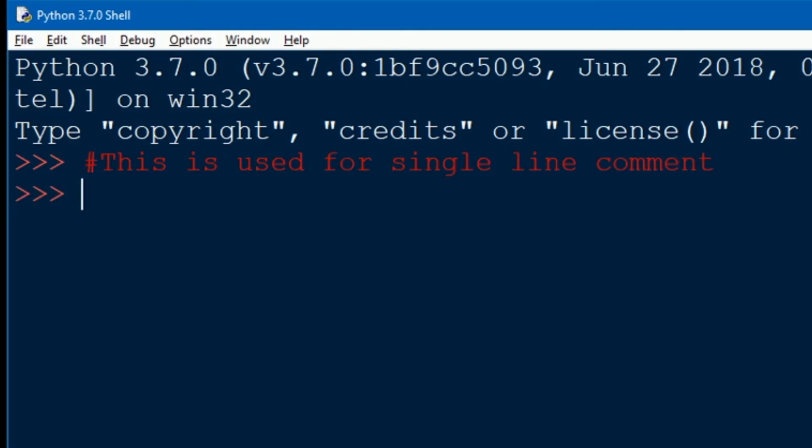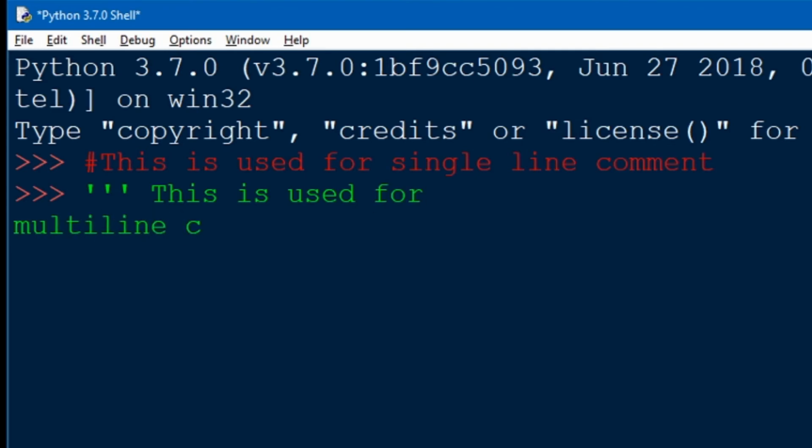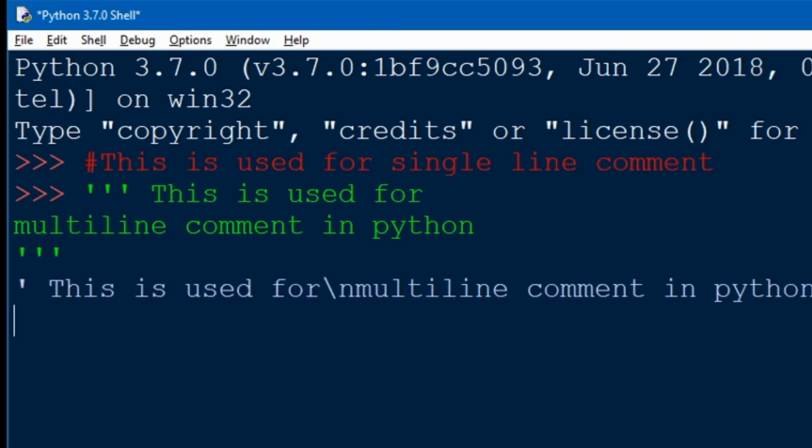We can use a multi-line string for multi-line comments. By using a multi-line string, it will be ignored by the Python interpreter during the execution of the program.